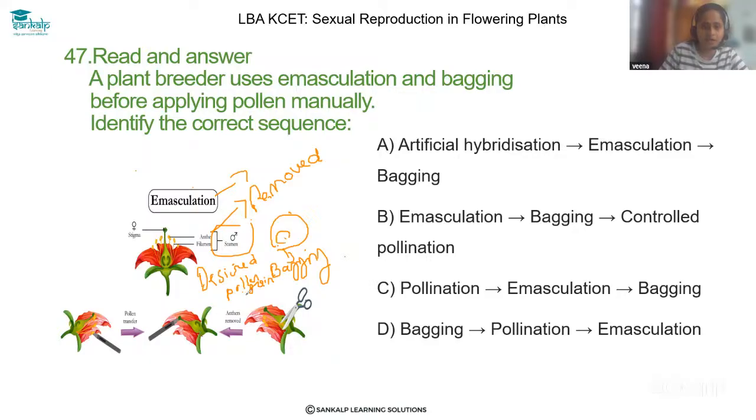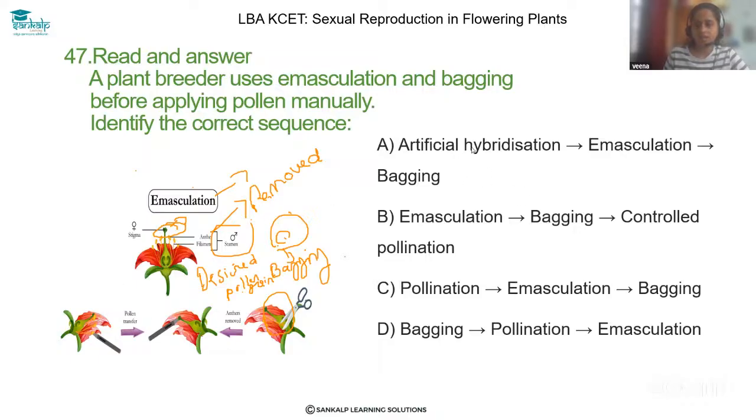On the stigma of the female flower, they are going to apply the desired pollen grains. So this is the process, and then again rebagging will be there. After rebagging, so as to avoid unwanted pollen grains, they will rebag it and tag it with the basic information. So this is the process.